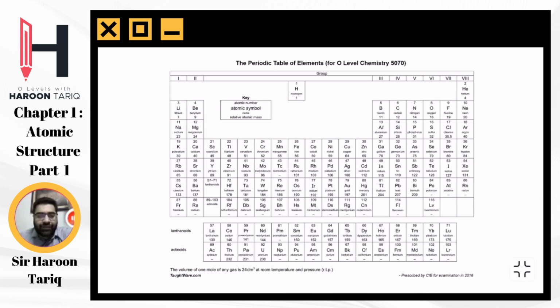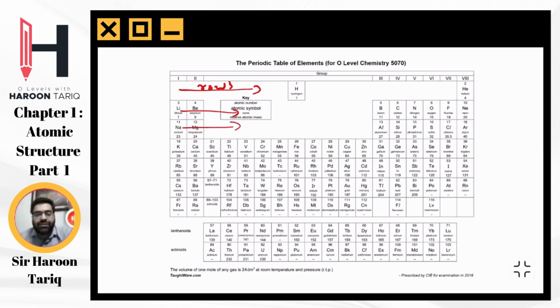The rows that we have, these are the rows, right? This is the first row. A lot of students call this row number 1. That is not the case. We do have hydrogen and helium here. So this is our row number 1. So rows are horizontal, right? Lines like these are horizontal.